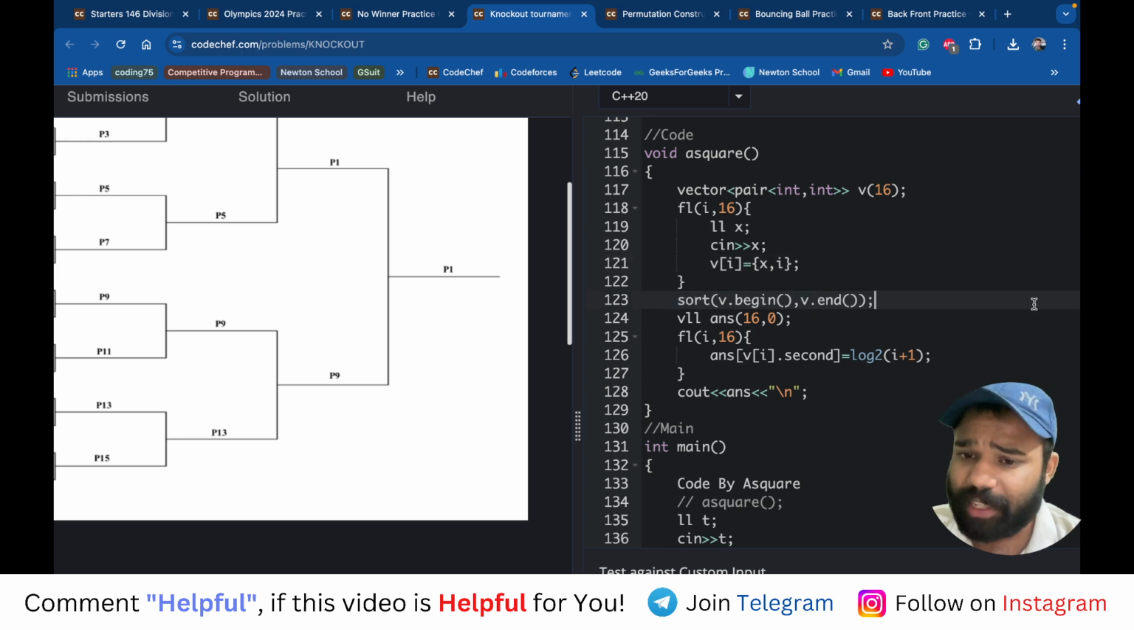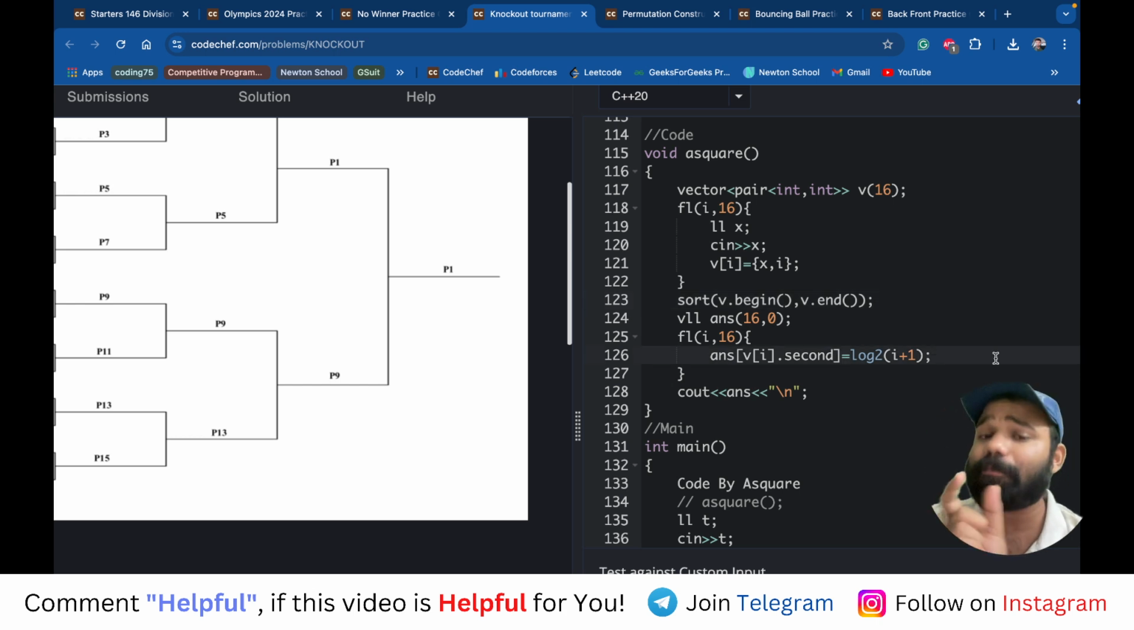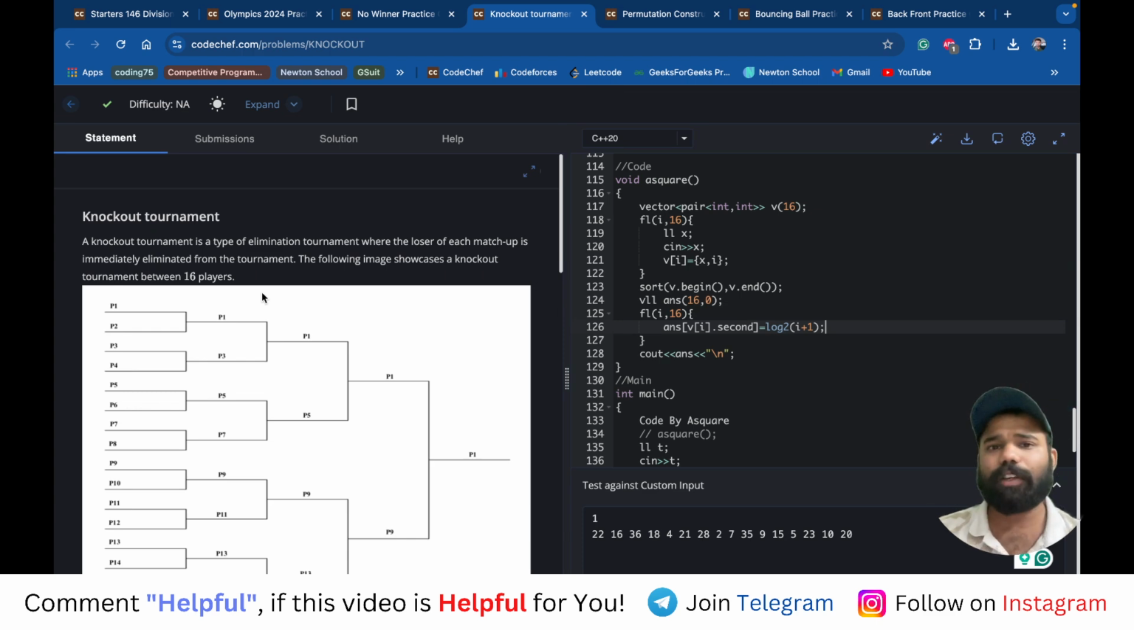Now for every player, after sorting, at whichever index that player is present, all the indexes before that have a smaller player, and if we can get that number, we will simply take the log of it. So if a current player is at I, that means there are I plus 1 numbers which are less than or equal to that skill. So I'm just taking the value of log of I plus 1, and as we store the index in the second of the pair, for that particular player I'm storing the answer, right? This is what we are having here. I hope you have understood this particular problem.